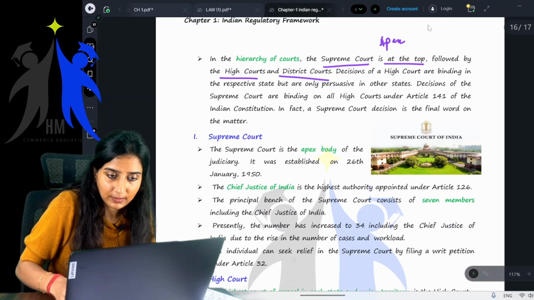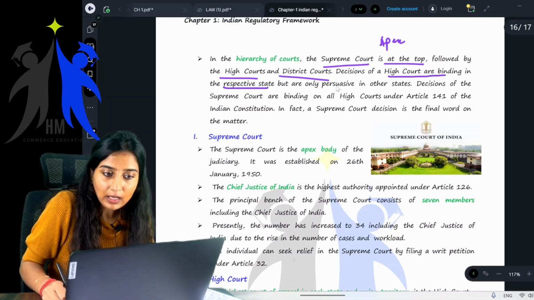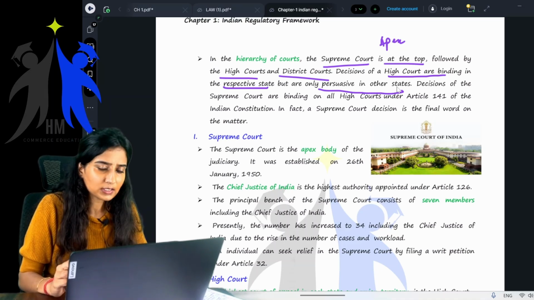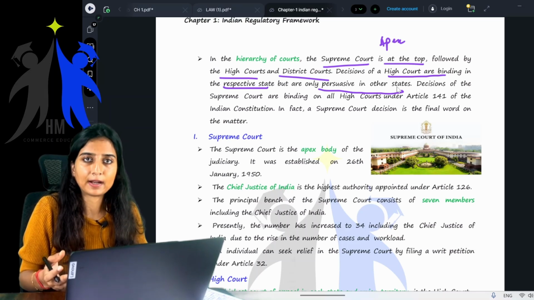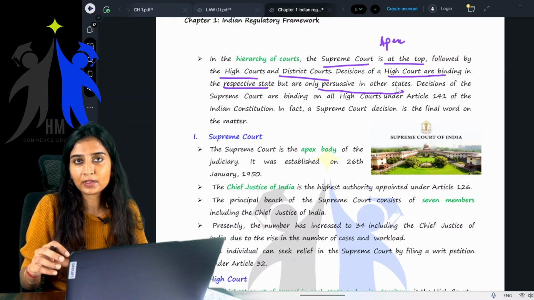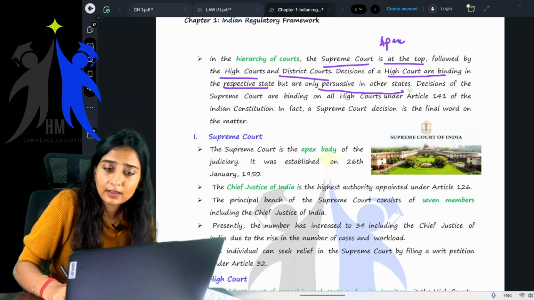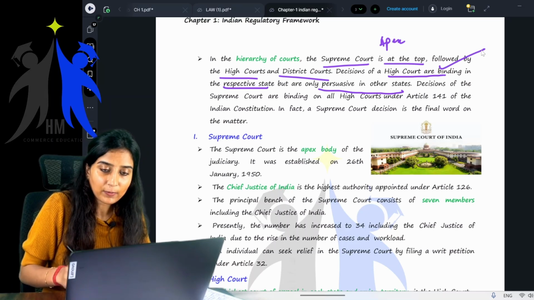Now, read. Decisions of the High Court are binding in the respective state, but are only persuasive in other states. What is the meaning of persuasive? Persuasive means it can have an impact and could influence courts in other states, but it is binding in the respective state. Getting my point?